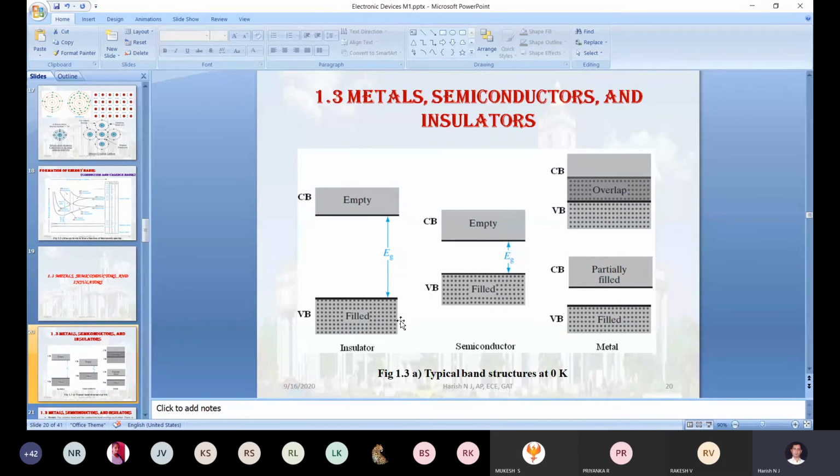Up to 2.5 electron volts of energy it will accept. Correct. So if you try to provide more than that energy while increasing the temperature, your plastic will start melting. Even your glass will start melting. Your wood will start burning.